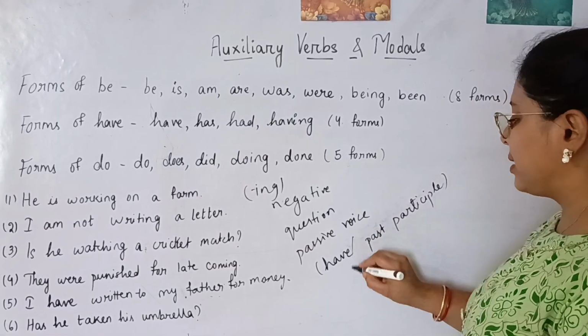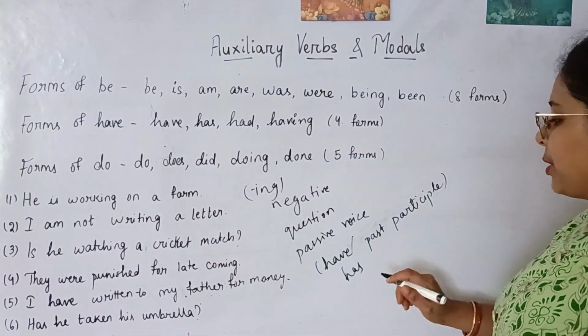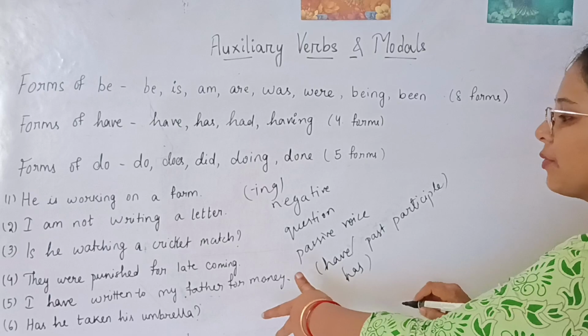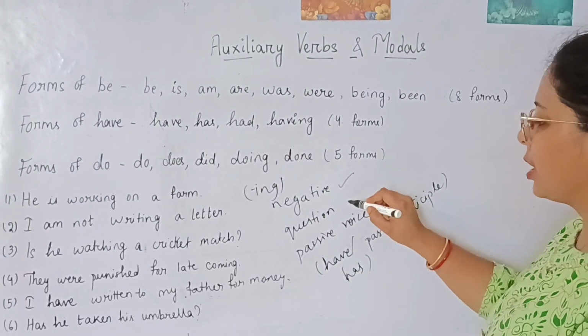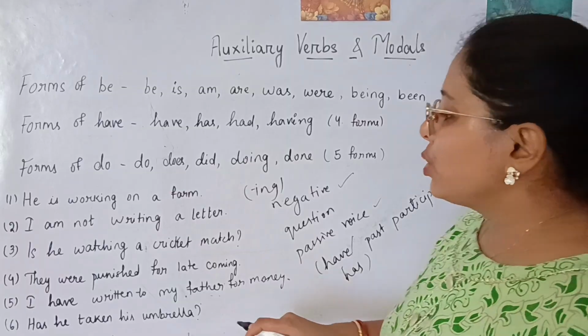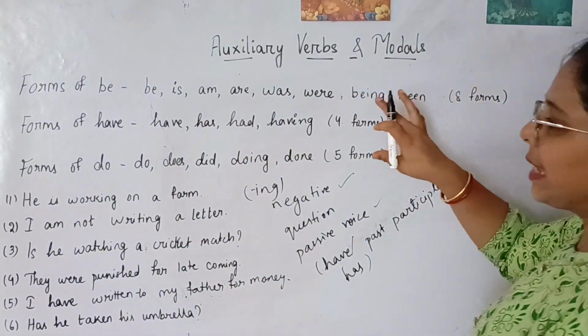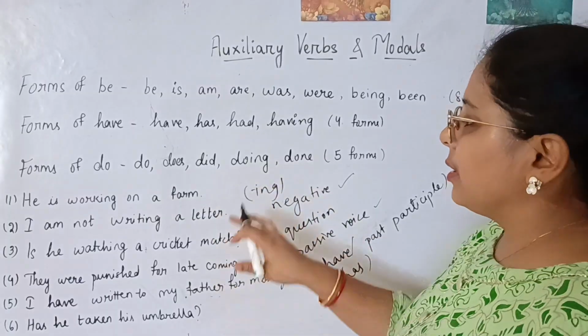Okay. Have or has. The next one is, has he taken his umbrella? So in this case also the three forms will come. Maybe it can be a question, it can be a negative one, it can be a passive one. It depends on the sentence you're framing. So this is a different way of using the primary auxiliary verbs. And these are the examples.